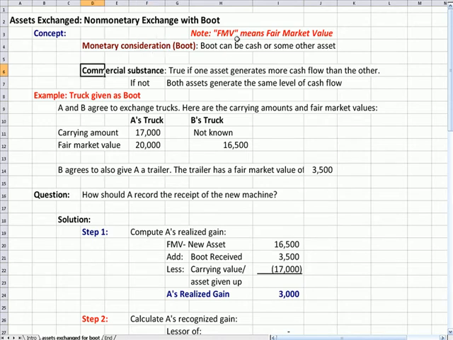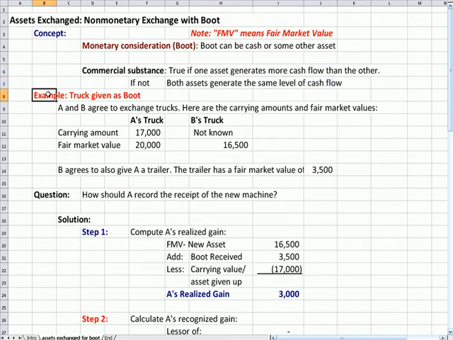It's not in this question specifically, but I'd always like to cover the term commercial substance. You have commercial substance if one asset generates more cash flow than another asset, which means in very simple terms that one asset is better than another. If you see a question on an exam that says the exchange, quote, lacks commercial substance, that means that both assets generate the same level of cash flow.